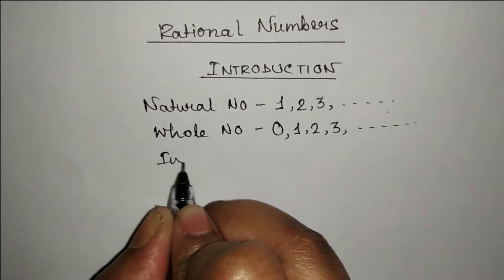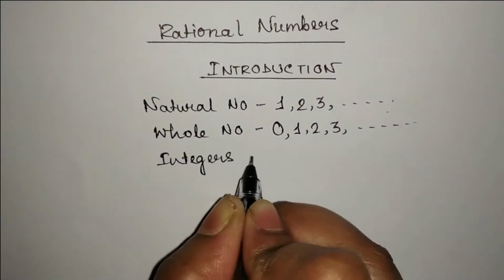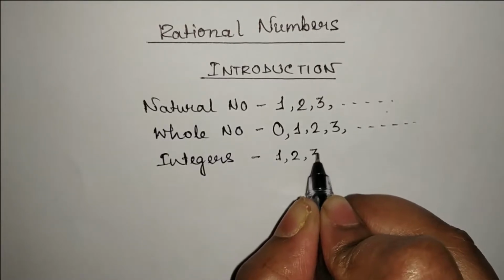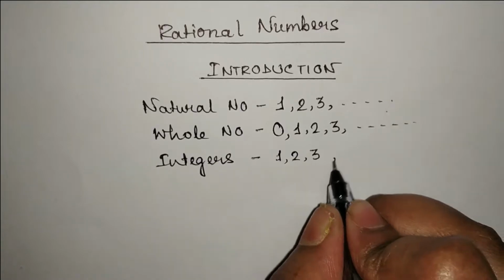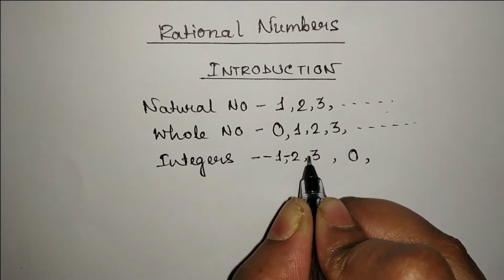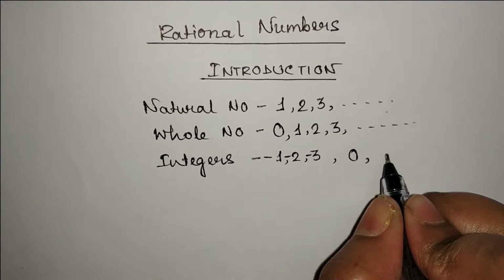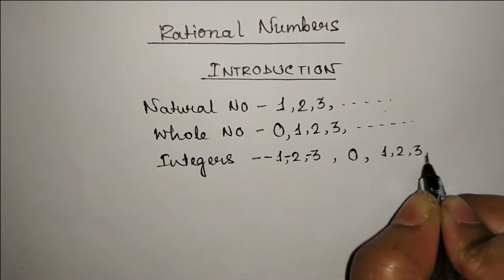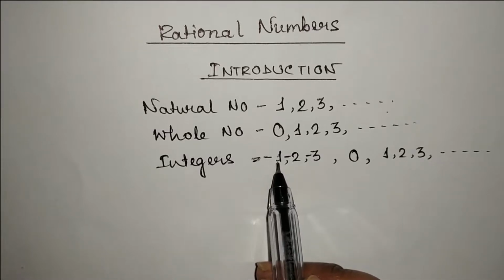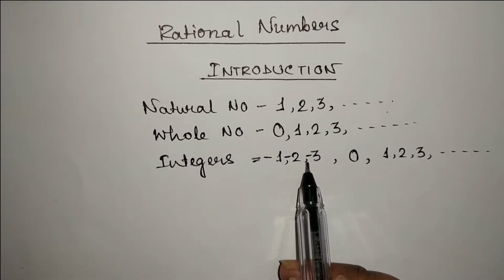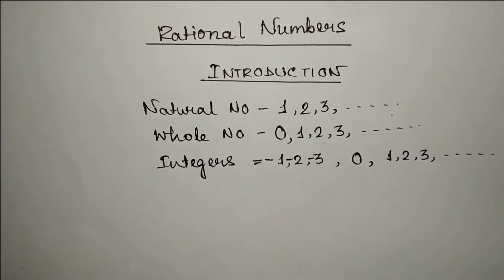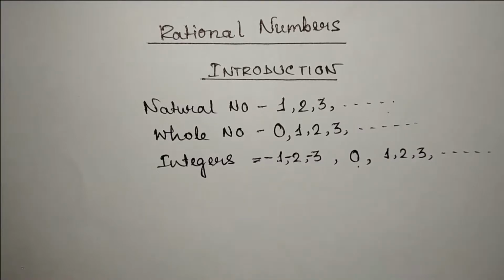Now what are integers? All positive numbers, say 1, 2, 3, 0 and negative numbers. Here I am putting all negative numbers. So minus 1, minus 2, minus 3, 0 and all positive numbers are said to be integers. So if a minus sign is there, then this is considered as negative integers, and if a positive sign is there, then this should be considered as positive integers, and 0 is also an integer.